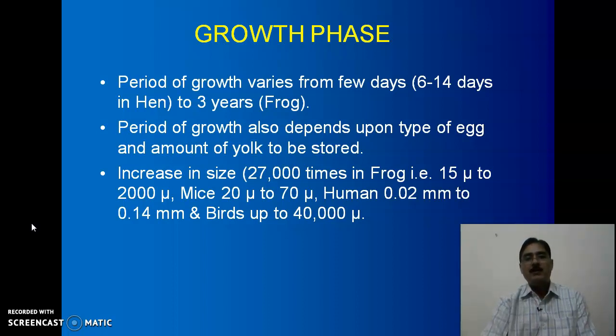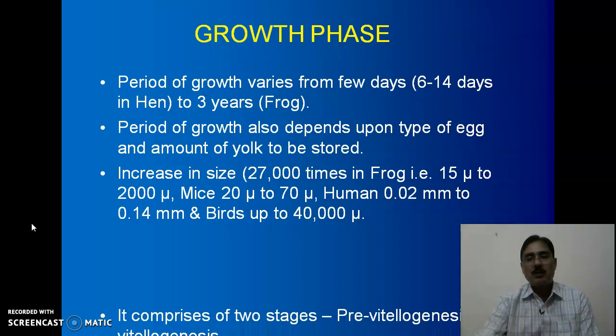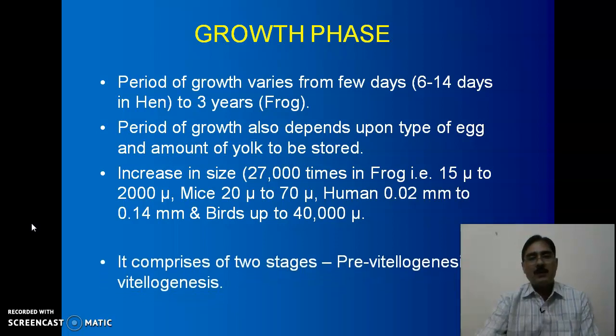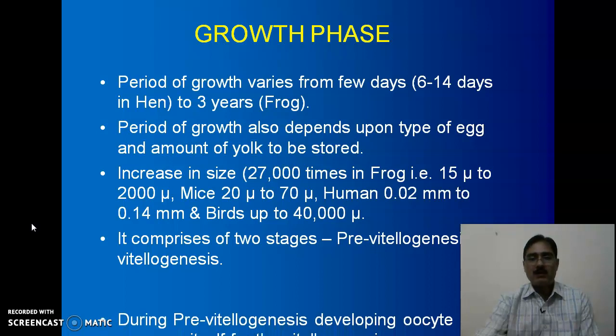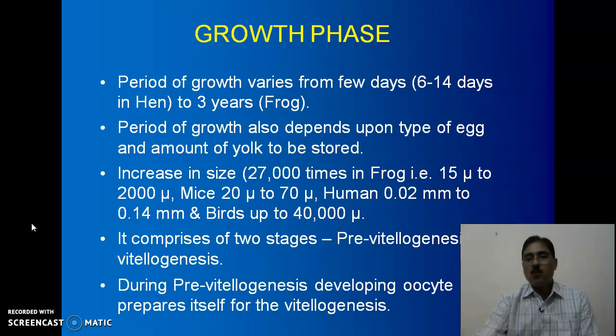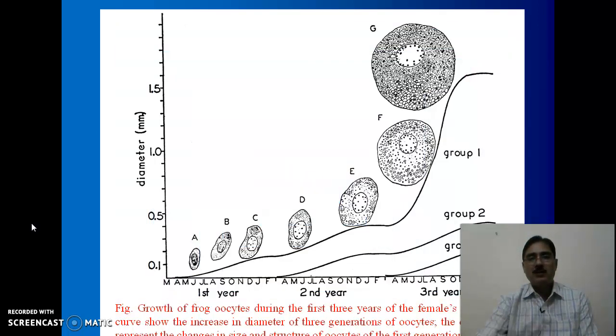So it depends on how much size is increased during growth, which depends upon the amount to be stored in the ovum. As I told you, it comprises two stages: pre-vitellogenesis and vitellogenesis. During pre-vitellogenesis, the developing oocyte prepares itself for vitellogenesis.